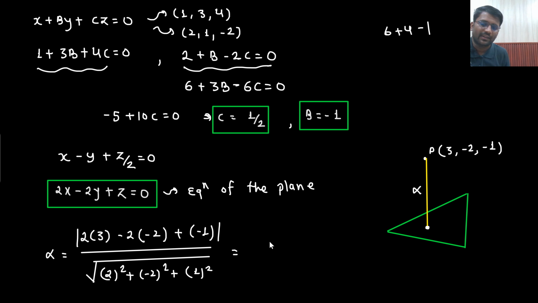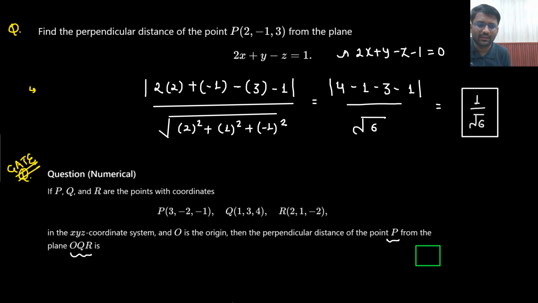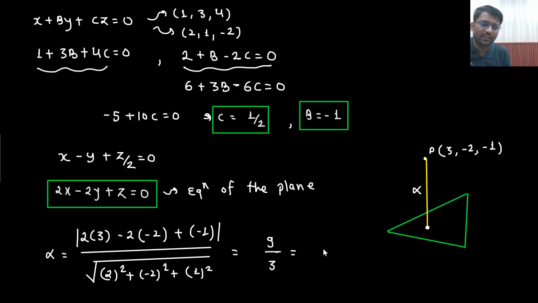So what is the answer? 9 divided by 3. Right, so the answer is coming out to be 3. Is that the correct answer? Yes, the answer is 3 only. So that's the correct answer that we are getting. So when you put, the answer is 3.